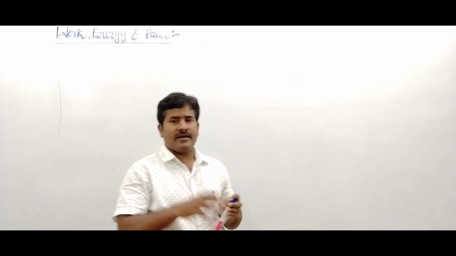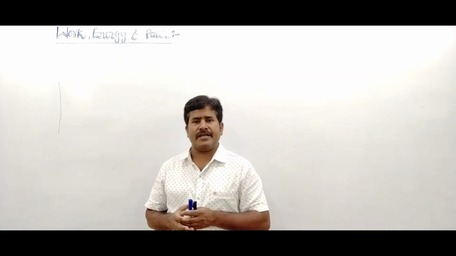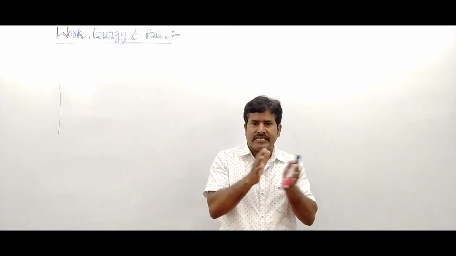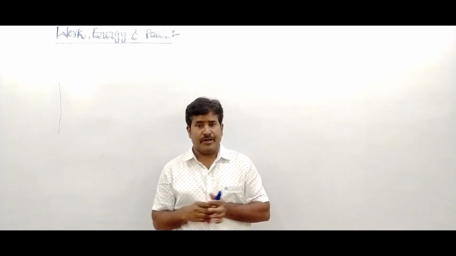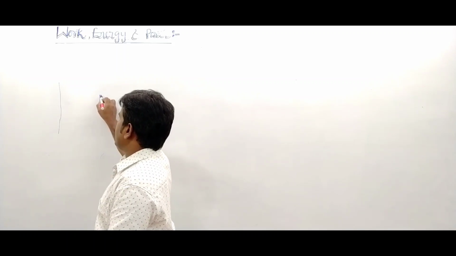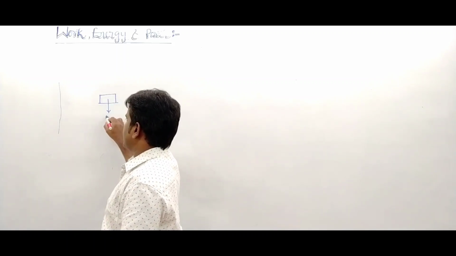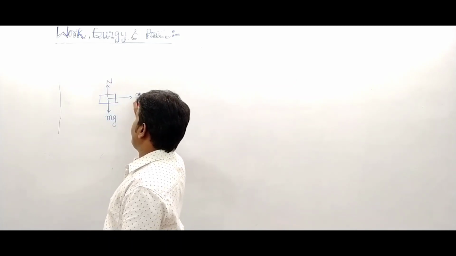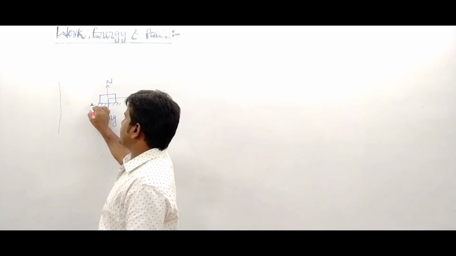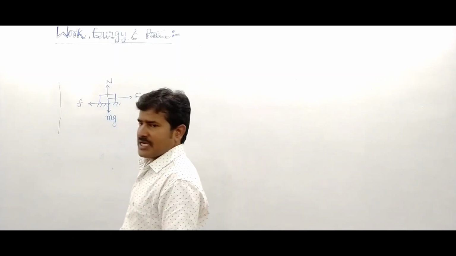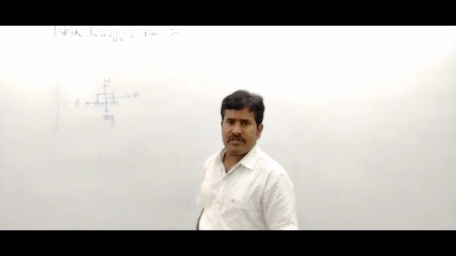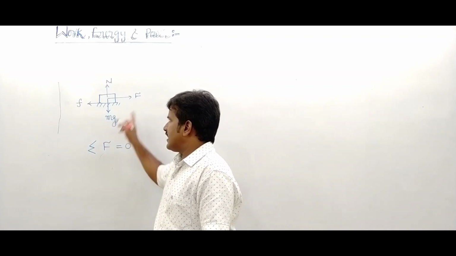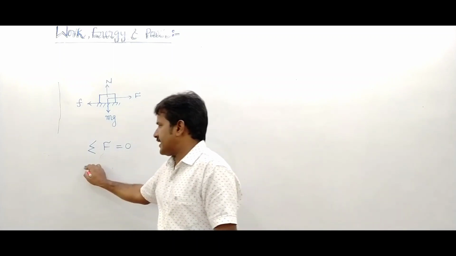But first we complete the equilibrium. What is equilibrium? Equilibrium means the forces are acting on a body, net force becomes zero. Example, this is one body, the forces are acting: weight acting downward, normal reaction acting upward, applied force is horizontal and frictional force is in the backward direction of motion. Many forces are acting, but when net force becomes zero, then the system is in equilibrium.